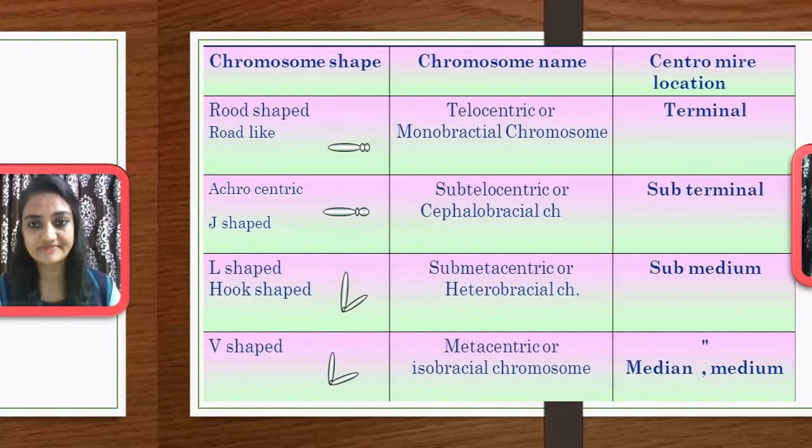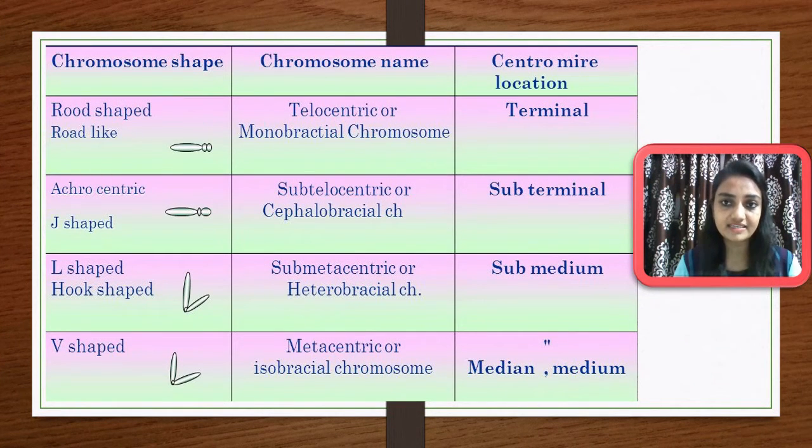At the anaphase stage of cell division, chromosomes are observed in different shapes. This is the I-shaped chromosome. Here you can see the rod shape or I-shaped chromosome, and if an I-shaped chromosome is observed during anaphase of cell division, it is considered a telocentric chromosome. Another name for a telocentric chromosome is a monobrachial chromosome, and you know very well the centromere position in such a chromosome is terminal.